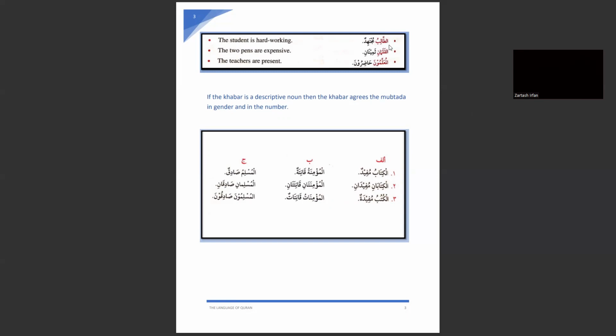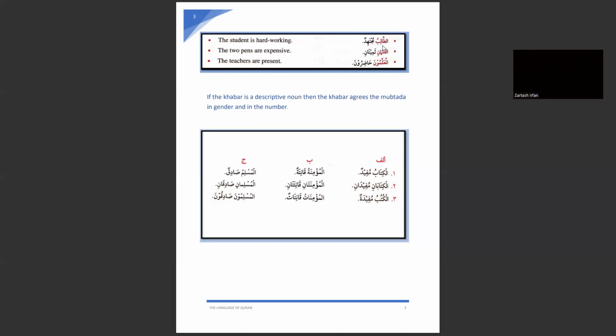As I told you, the mubtada is always marifa, and what lets us know that it is a marifa noun? This al here is making this noun a marifa noun.